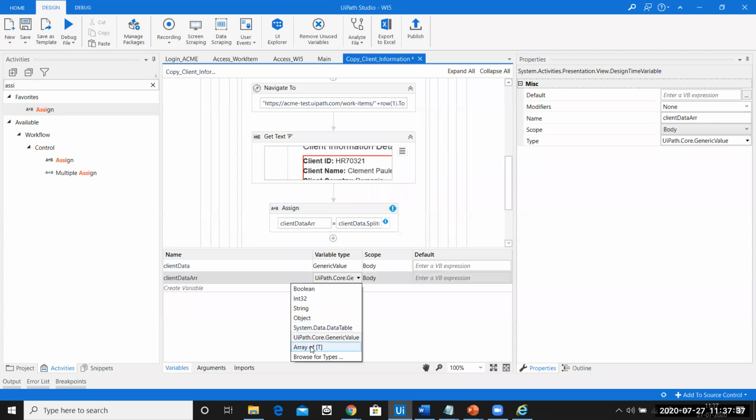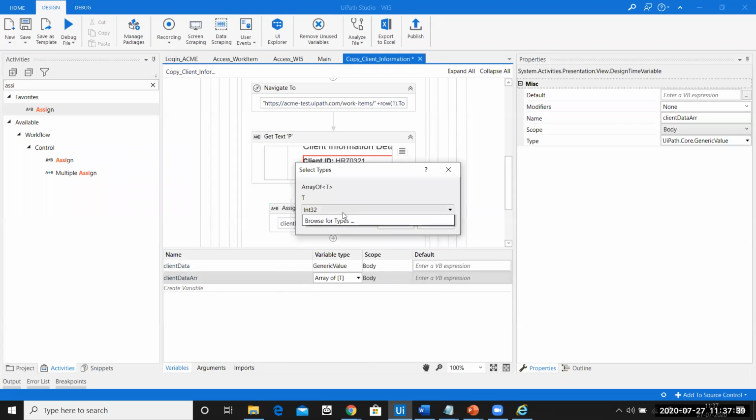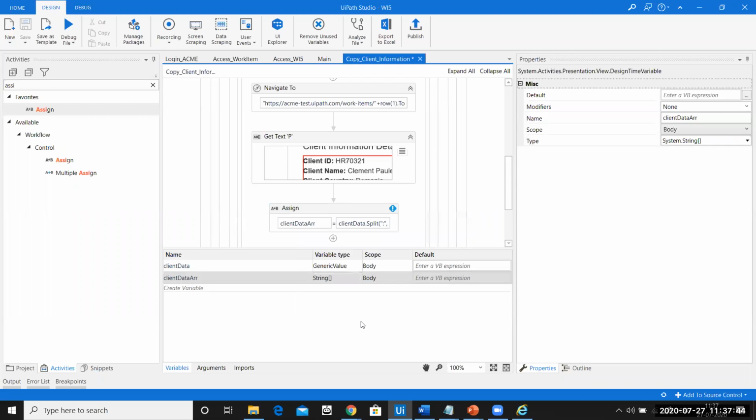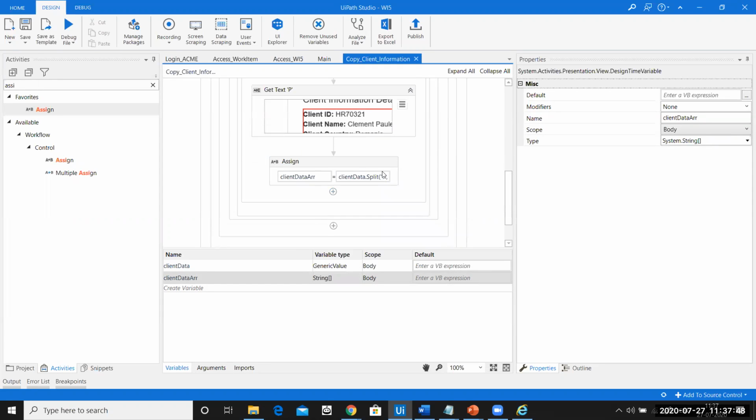So you can click here and say array of T. What does T represent? T represents string. I'll say array of string. So now when I save this, the error is gone. So now what is happening? This data is getting split and it is being stored into an array.